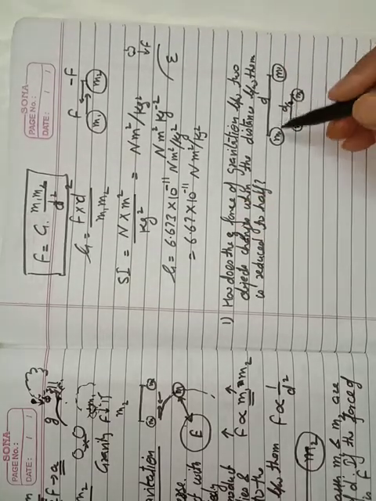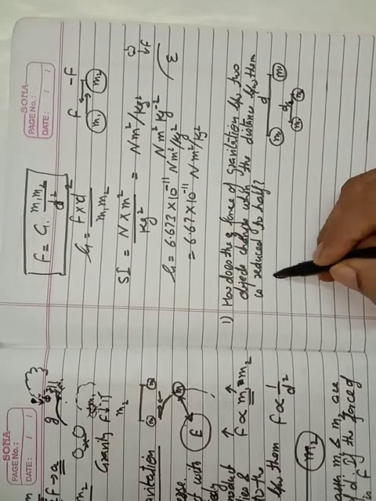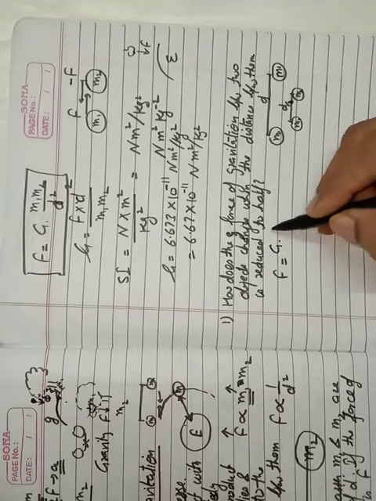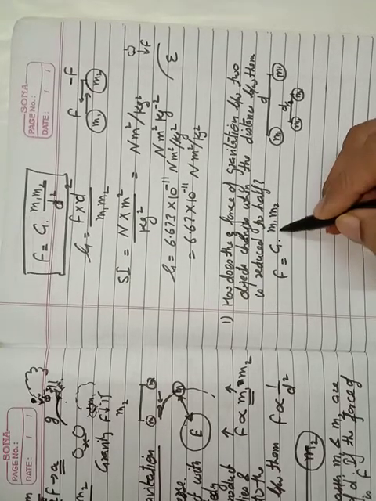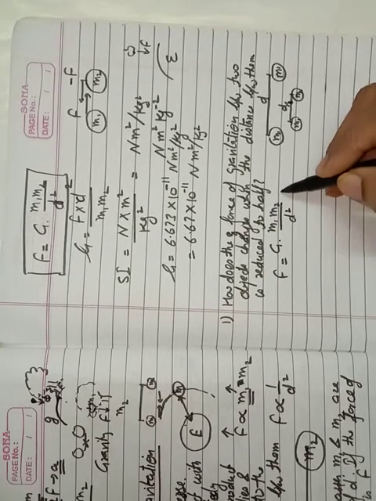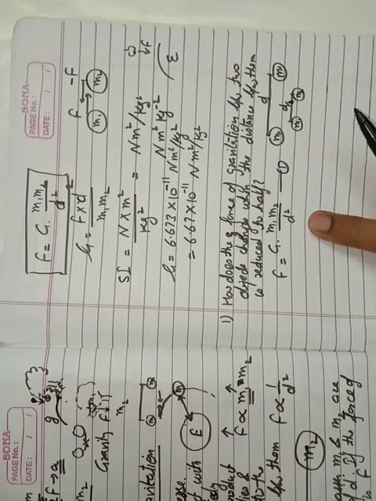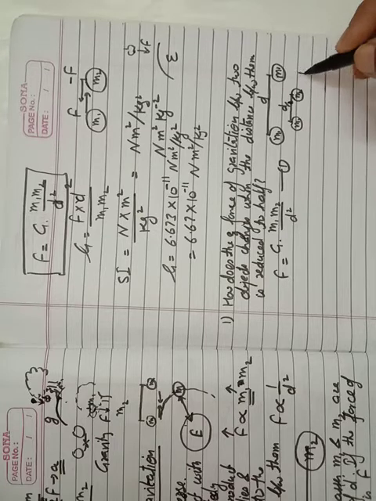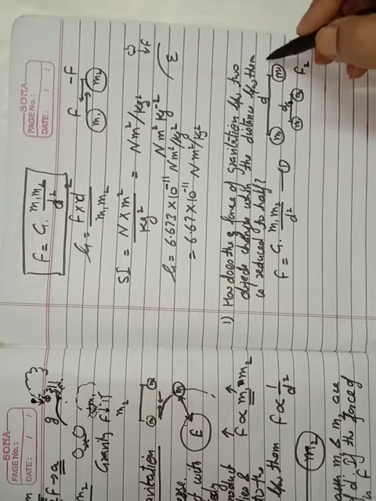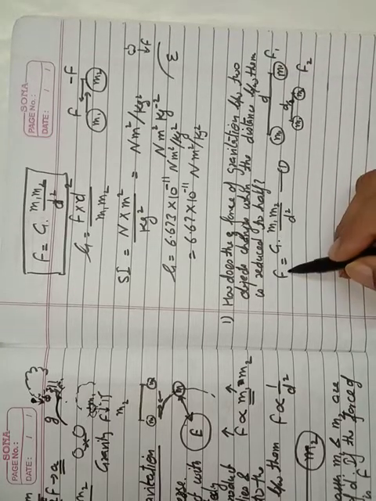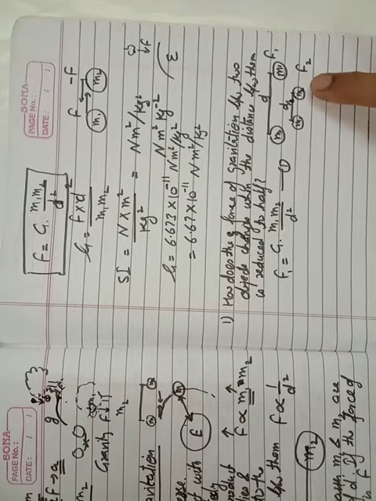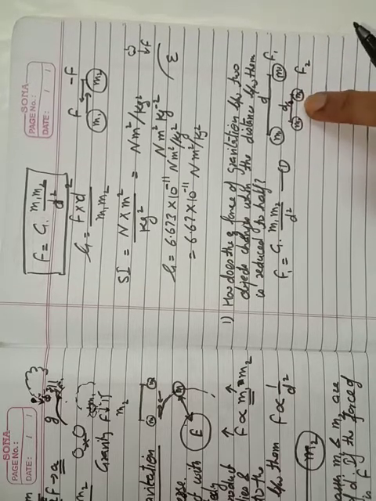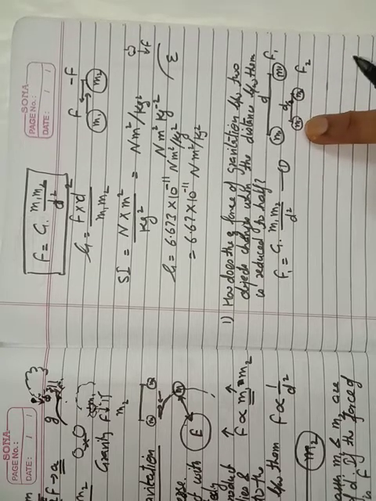Suppose in the first case the force exerted between two objects is F1 is equal to G m1 m2 upon d square. This is the first equation. Now let the force between these two objects be F2. In the first case the force was F1, and in the second case, when we reduce the distance between the two objects to d upon 2, the force acting between the two objects is F2.